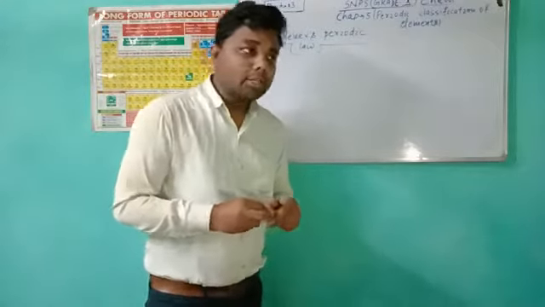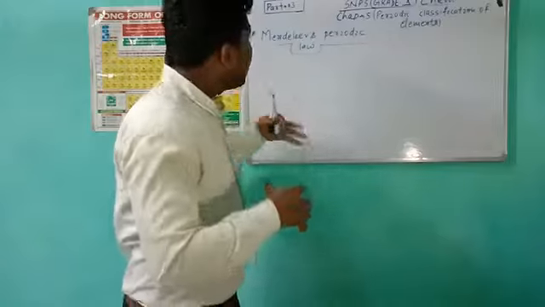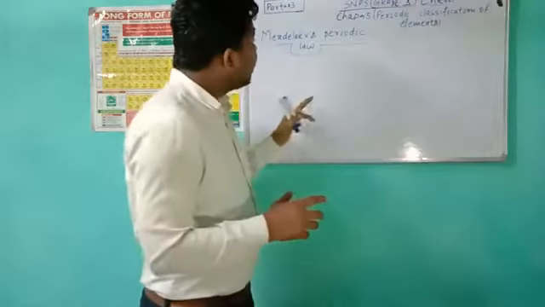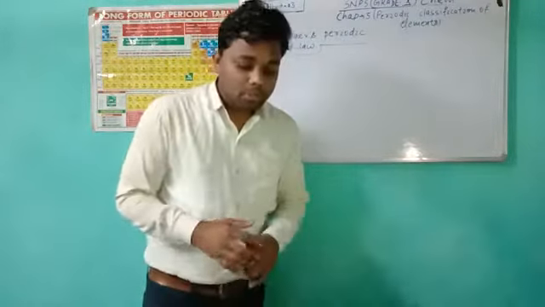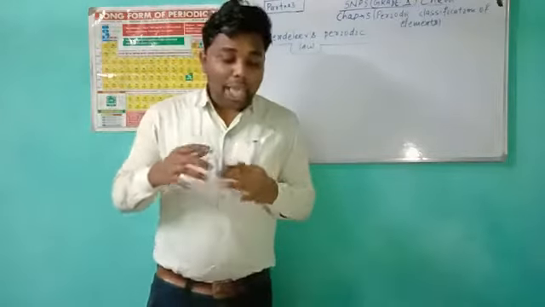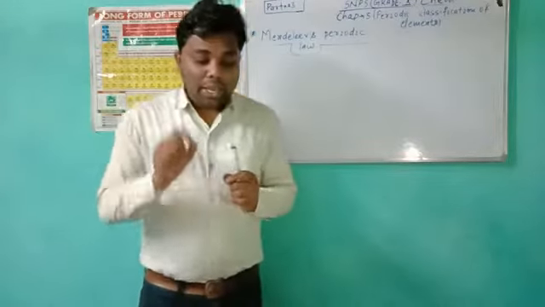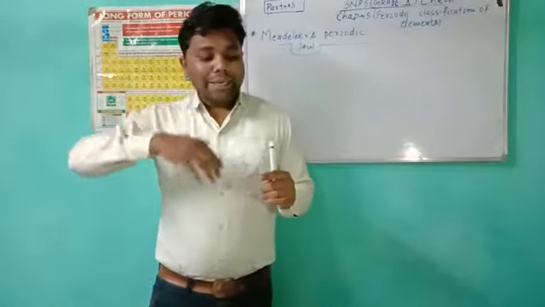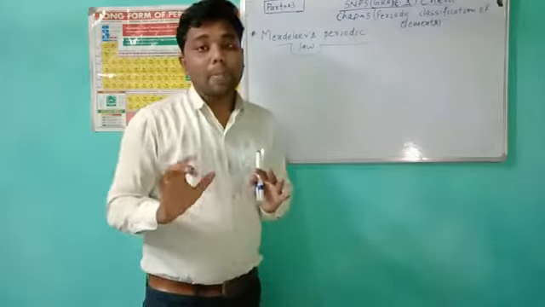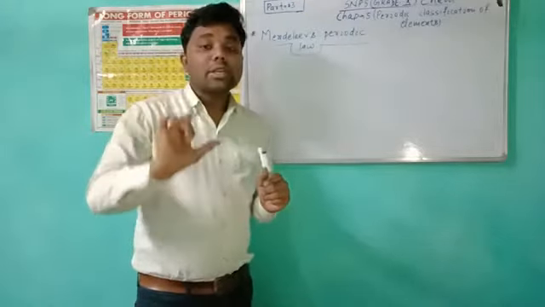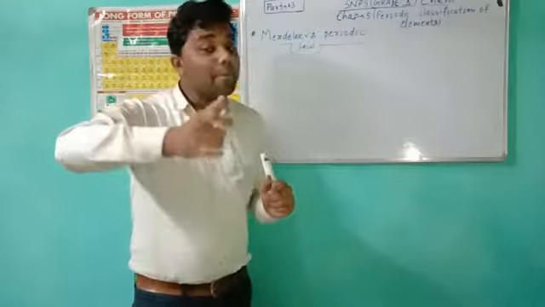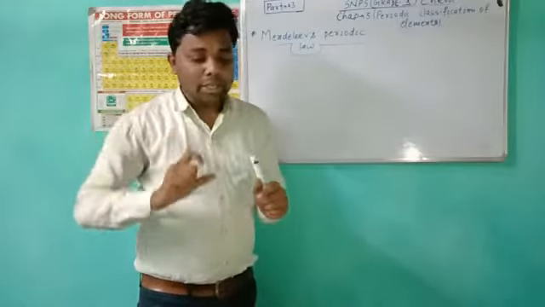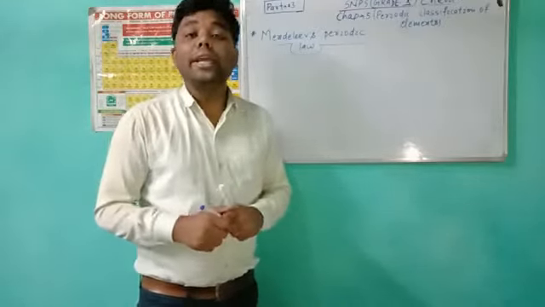But before that, here is a recap of what the law states. The law states that when elements are arranged in the order of increasing atomic masses, the elements with similar properties occur at a regular interval.